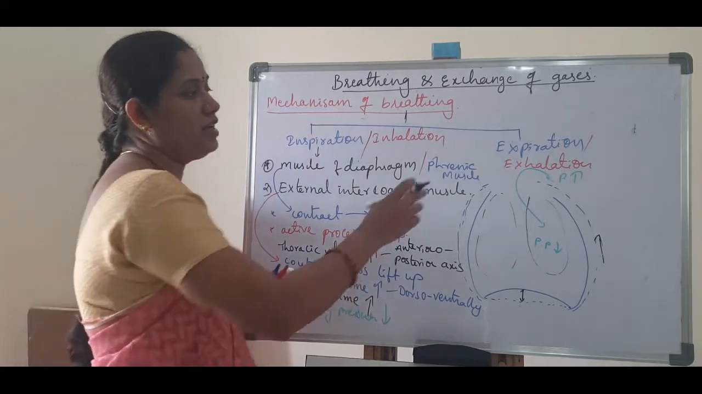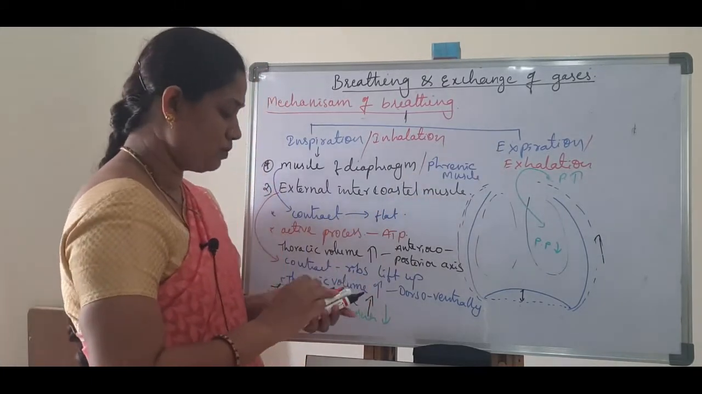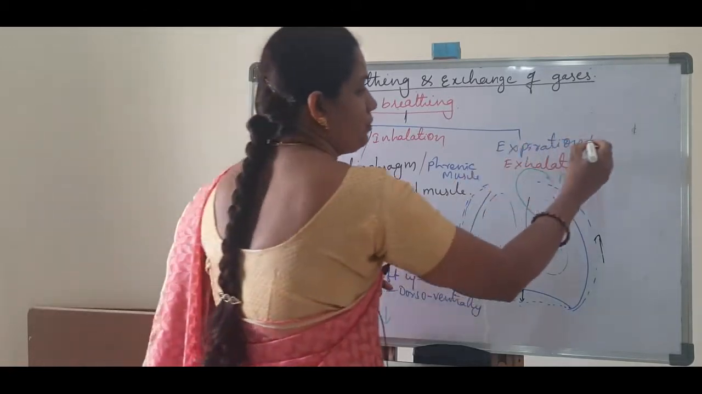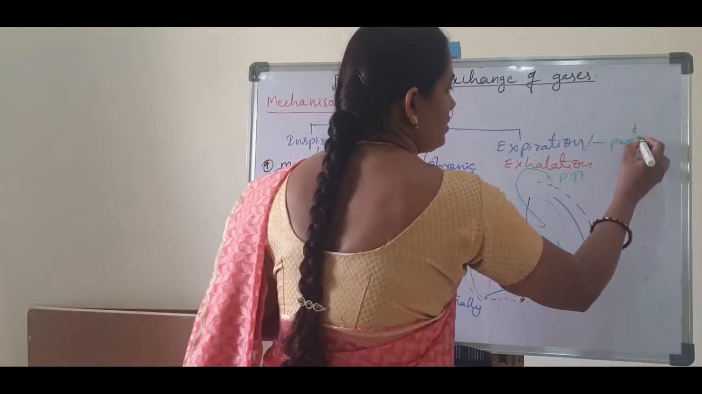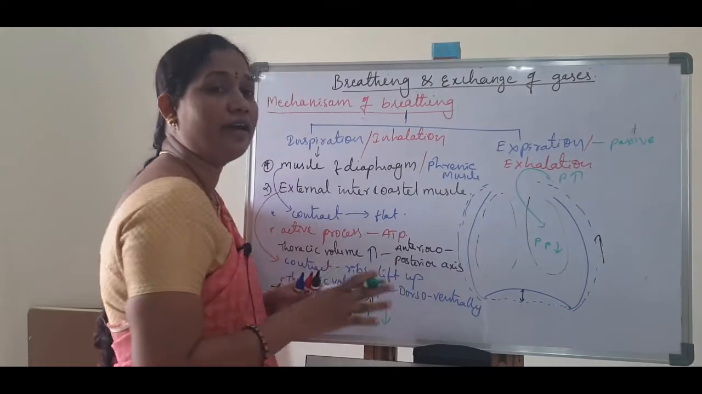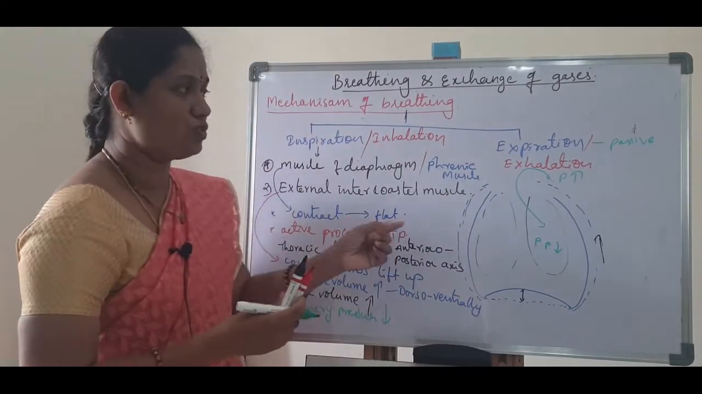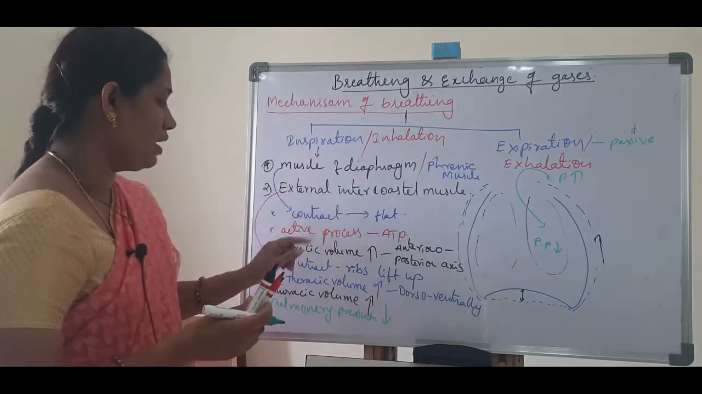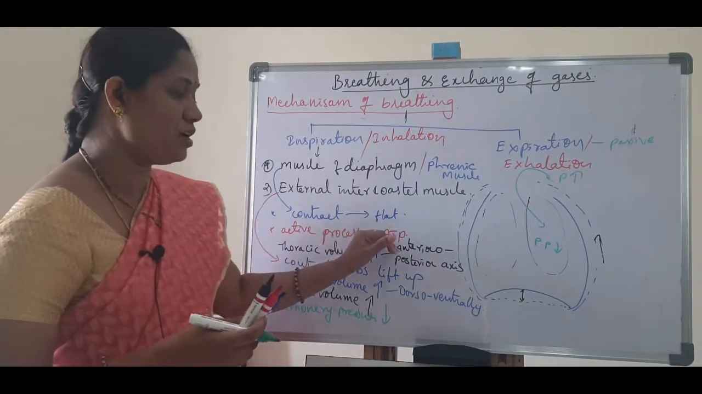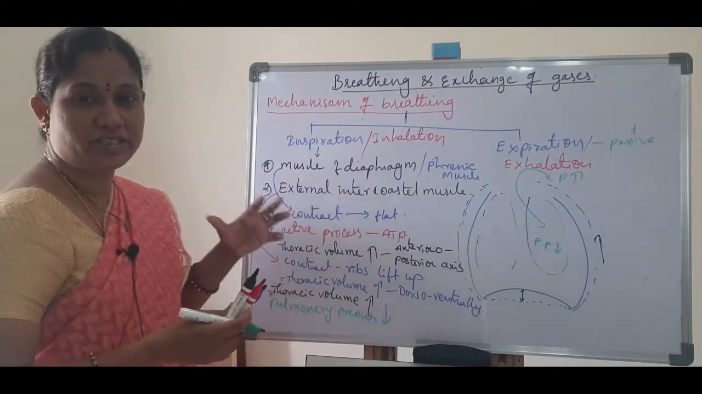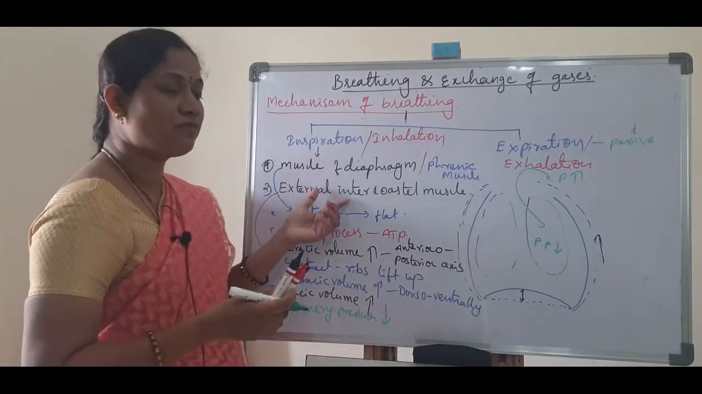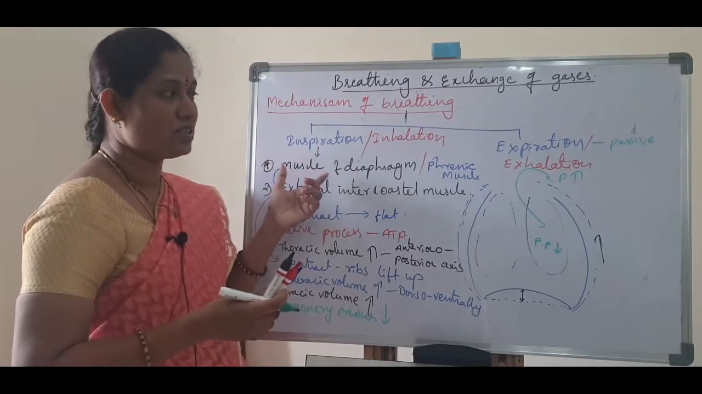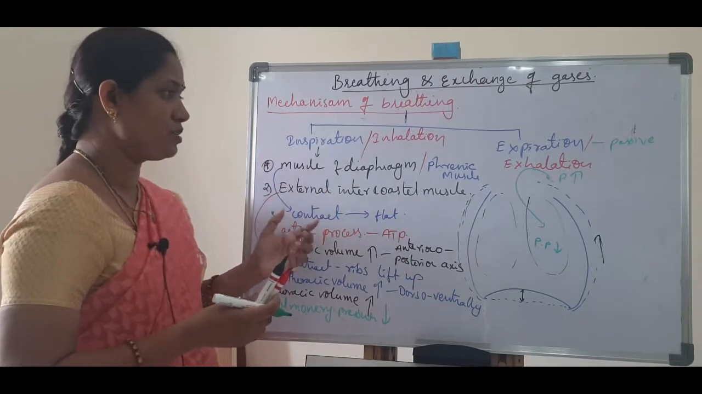Okay. Now next, expiration. Expiration is a passive process. Here energy is not utilized. That's why this is a passive process. Here, in inspiration, it is an active process. During muscle contraction ATP is essential. Two types of muscles contract, so that's why it is an active process.